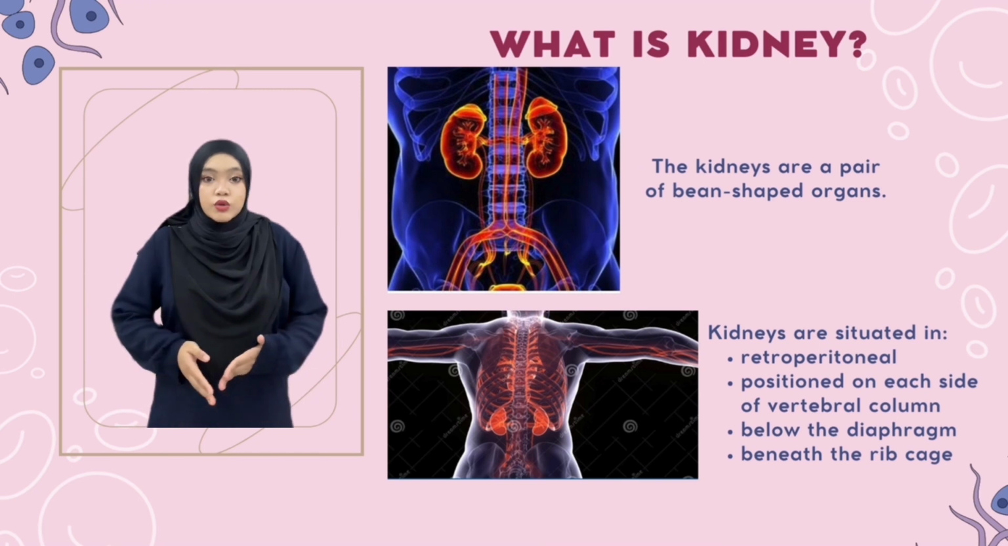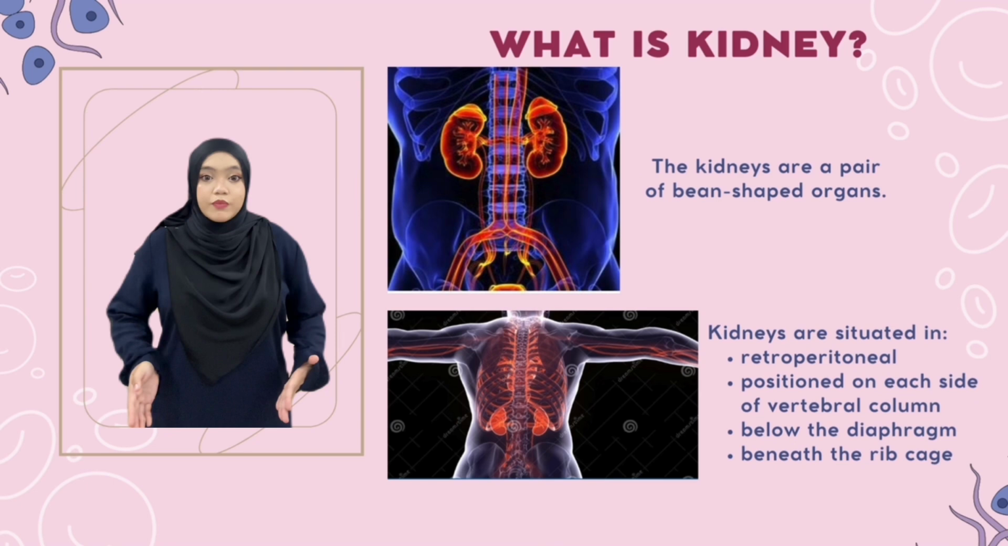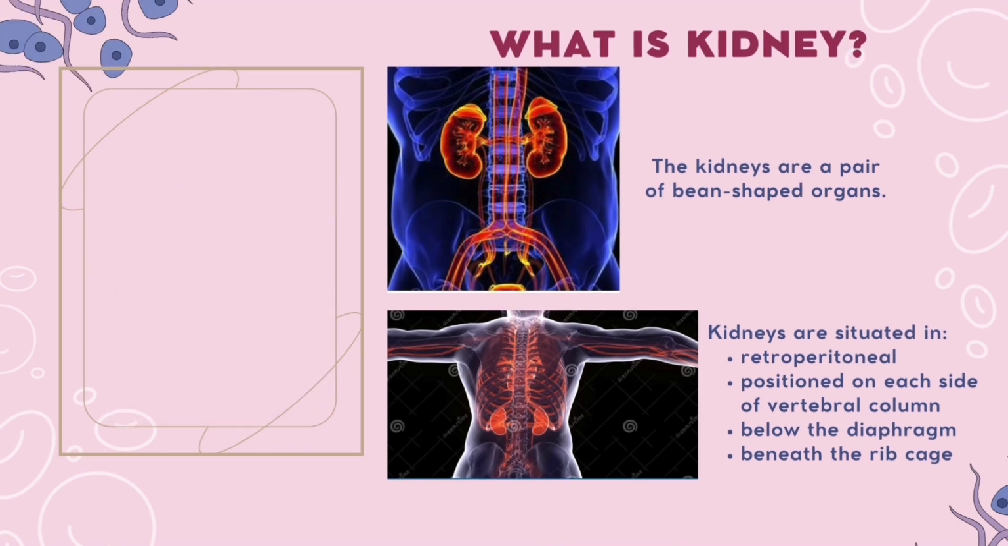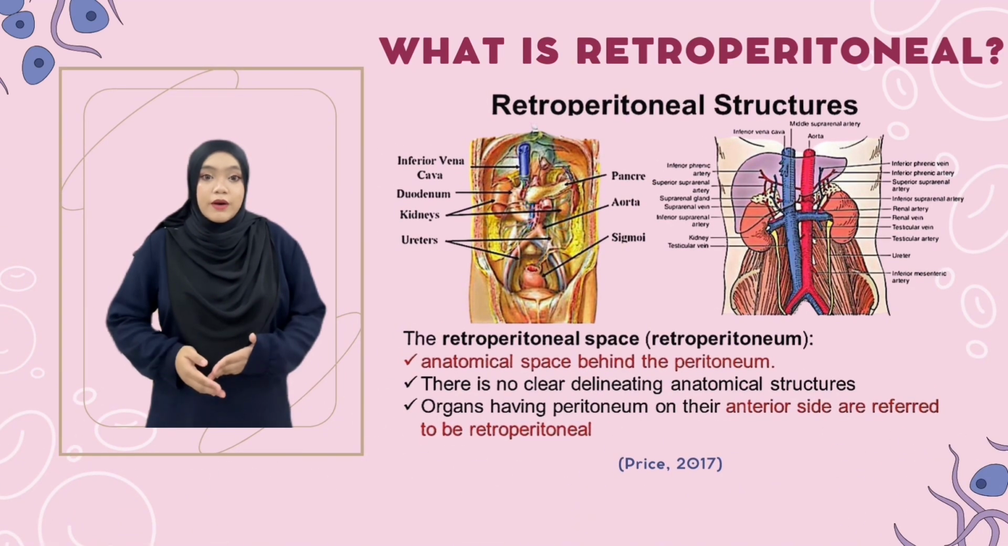So now I will explain about the kidney. A kidney, also known as renal. The kidneys are a pair of bean-shaped organs. These kidneys are situated in the retroperitoneal area, with one positioned on each side of the vertebral column, below the diaphragm, and beneath the rib cage. Retroperitoneal means behind the peritoneum, which is the membrane that lines the abdominal cavity.